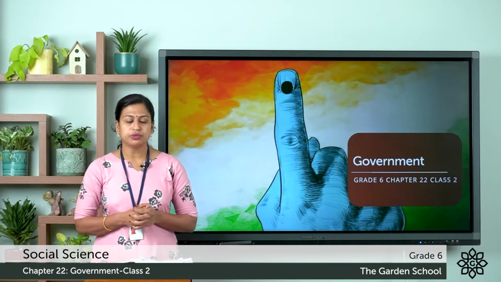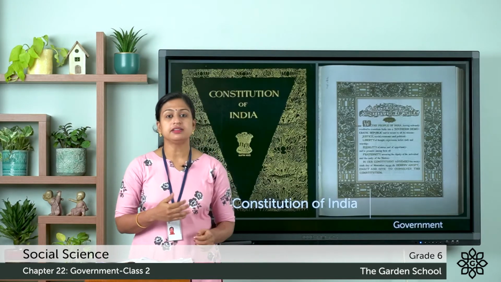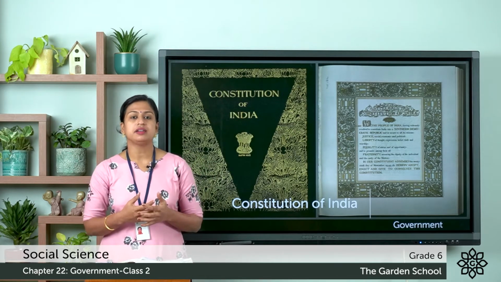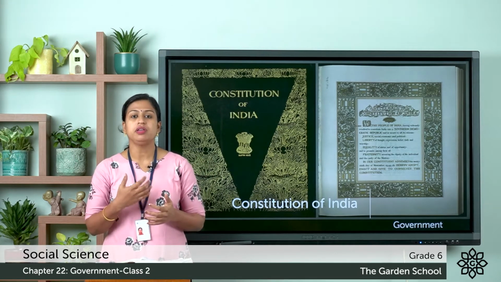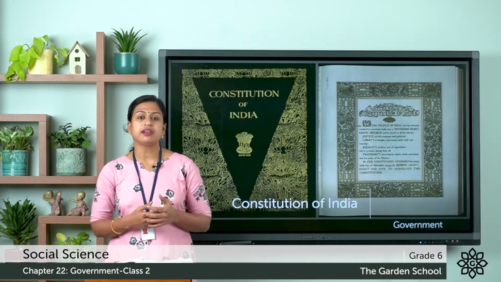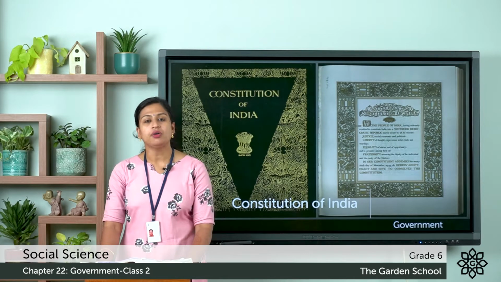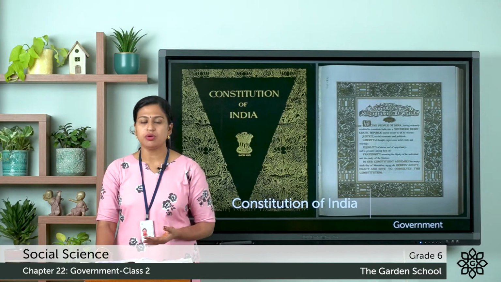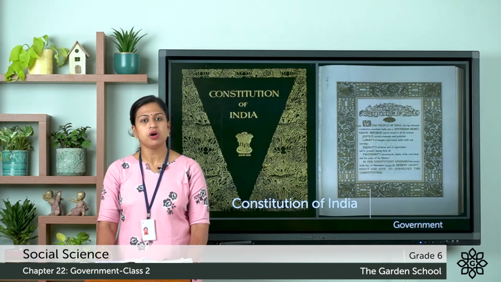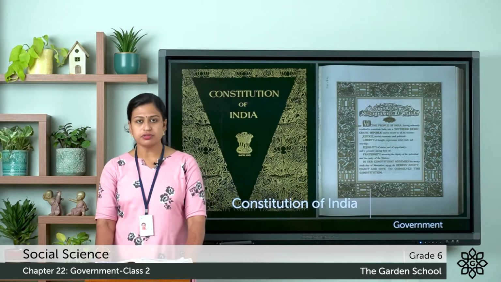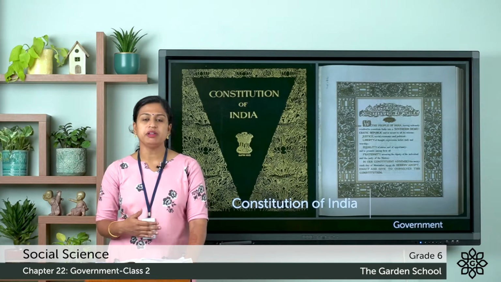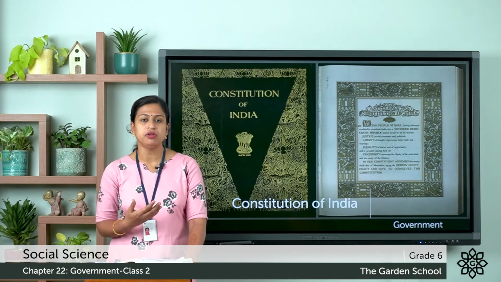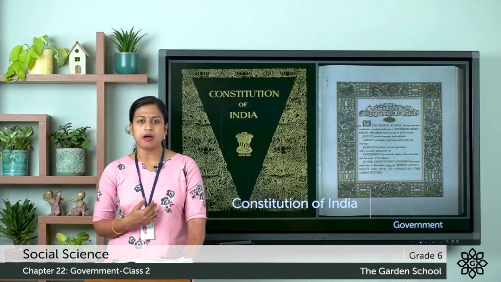So you all know that India has a written constitution which contains the laws or the rules. These are the rules that guide how the government is formed, how it can work, what things it is allowed to do and what things it is not allowed to do. So the Constitution prevents the government from becoming all powerful or misusing power.